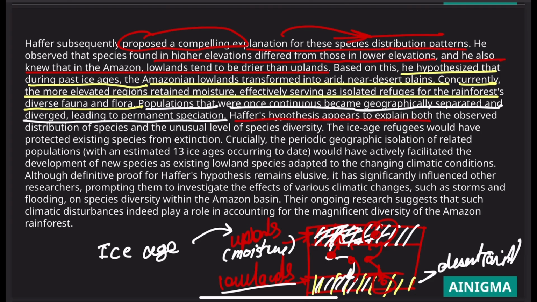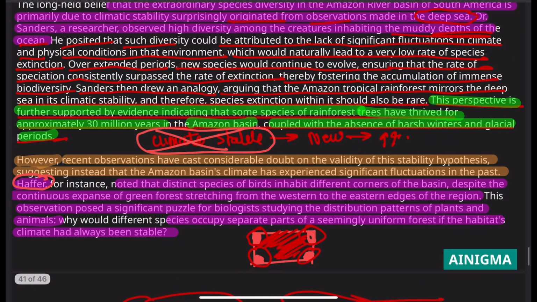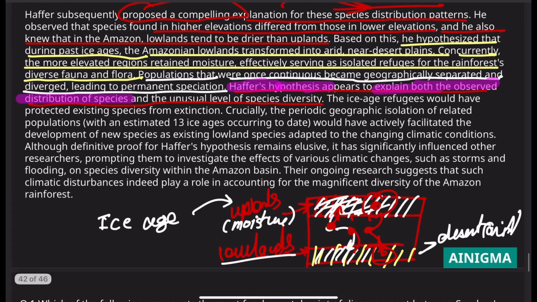Haffer's hypothesis appears to explain both the observed distribution of species and the unusual level of species diversity. So what does Haffer's hypothesis explain? It explains the observed distribution of species, why in this block only, four species were inhabiting different parts. This is being explained by Haffer's hypothesis, and also the unusual level of species diversity. Why is the diversity of species extremely higher in this Amazon basin? This is also explained by Haffer's hypothesis.